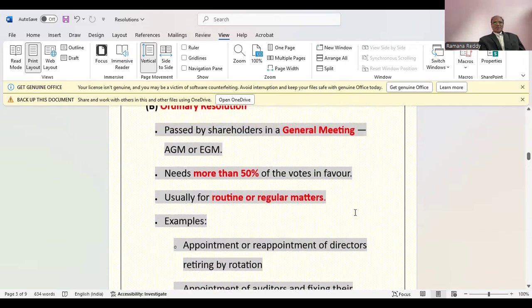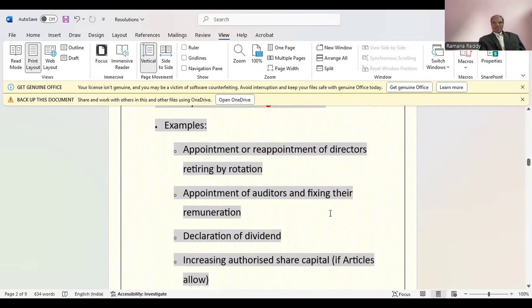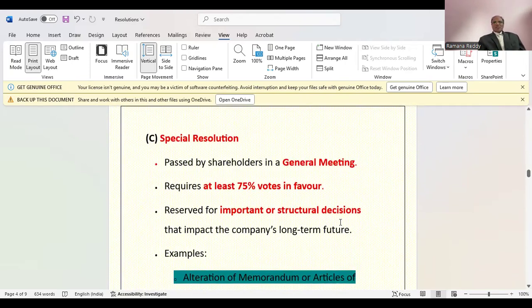These are generally what we see in ordinary resolutions, and we'll also discuss special resolutions. A special resolution is passed by shareholders in a general meeting and requires at least 75% of votes in favor. It is reserved for important or structural decisions that impact the company's long-term future.